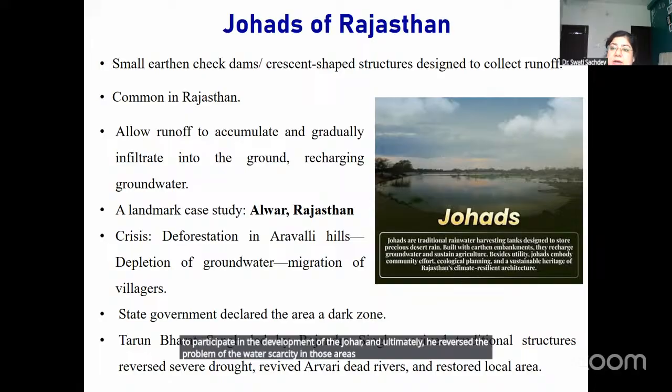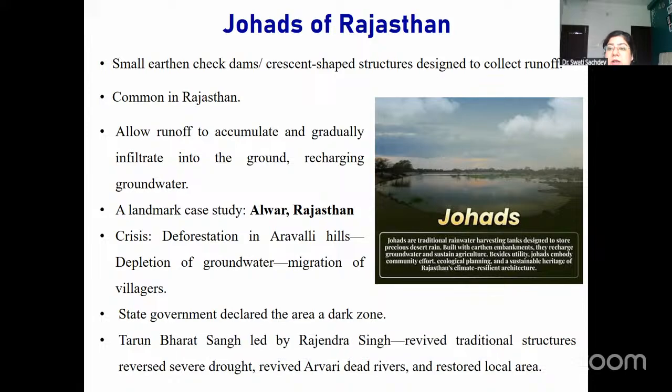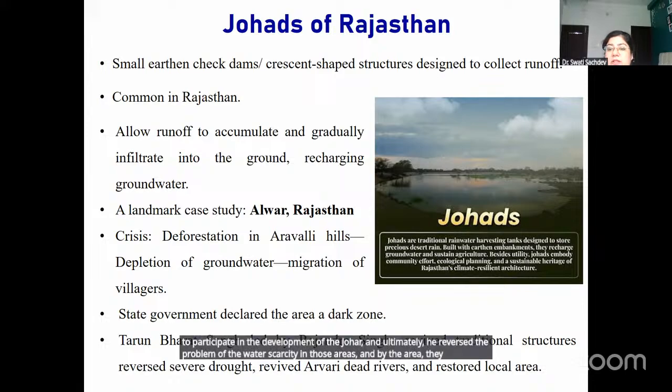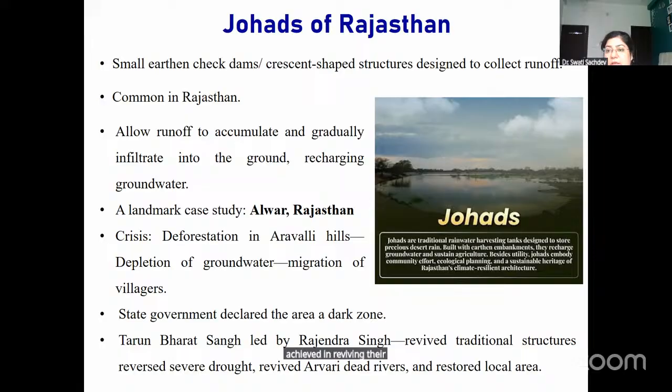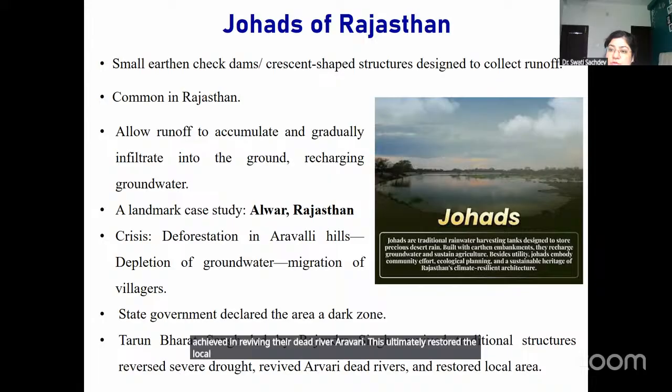And by the year 1995, they succeeded in reviving the dead river Arvari. This ultimately restored the local population and helped people survive in the Rajasthan Alwar region in the manner in which they were living earlier.